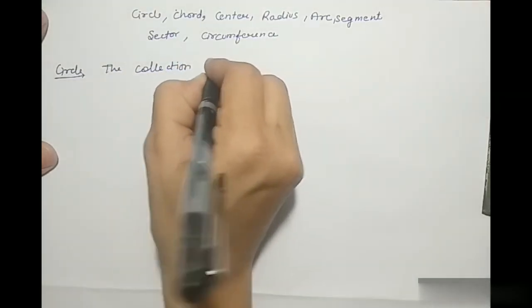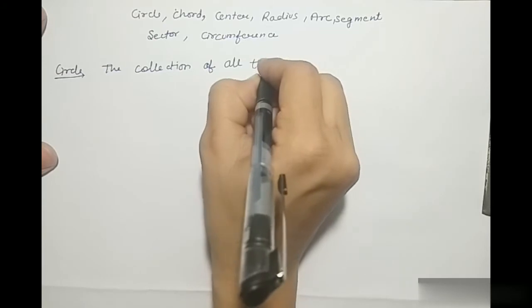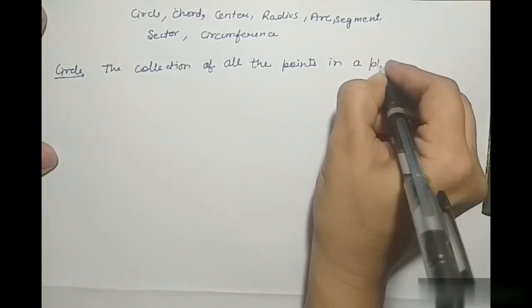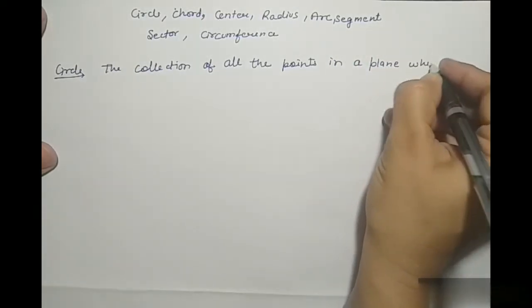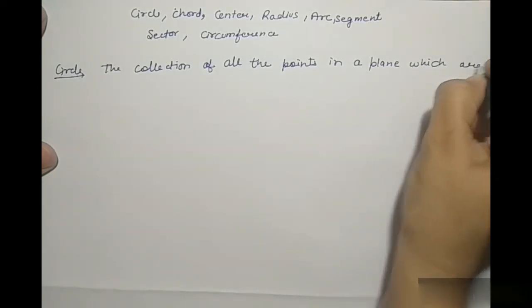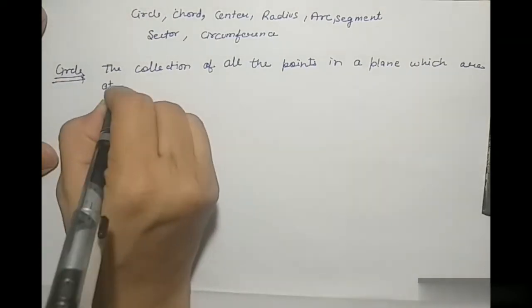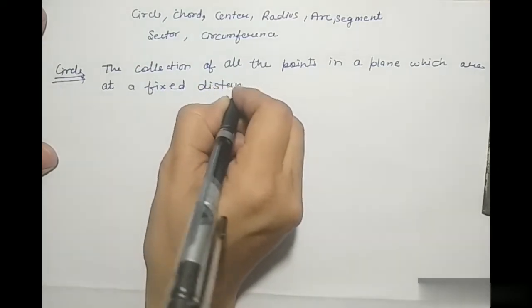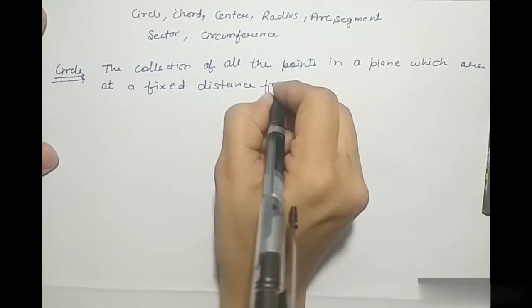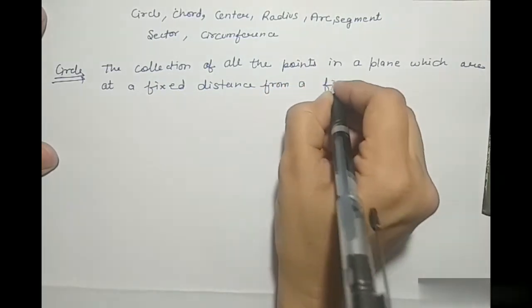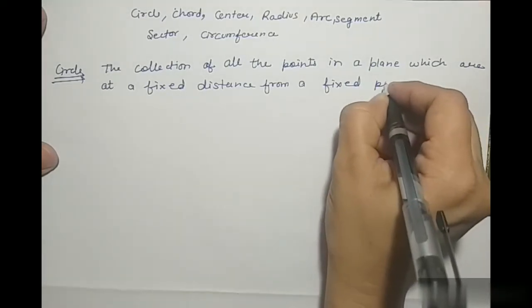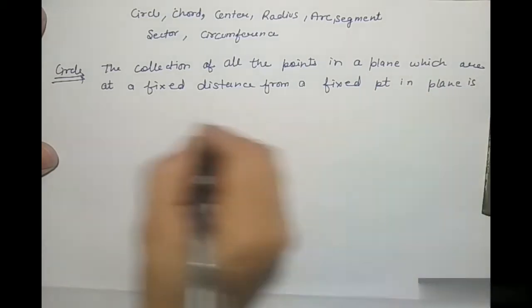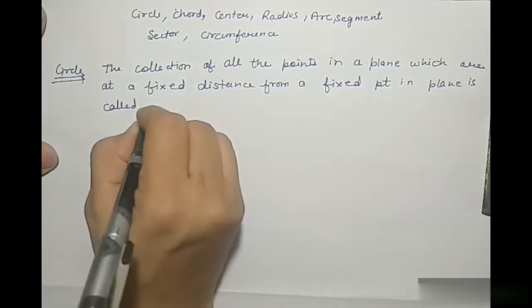The circle: the collection of all the points in a plane which are at a fixed distance from a fixed point in the plane is called a circle.